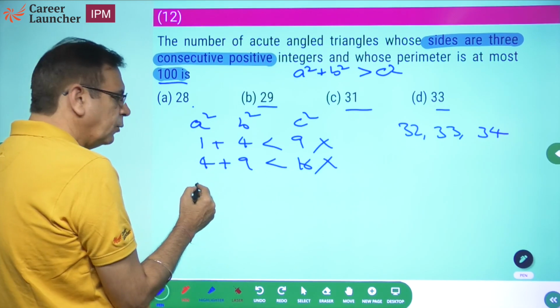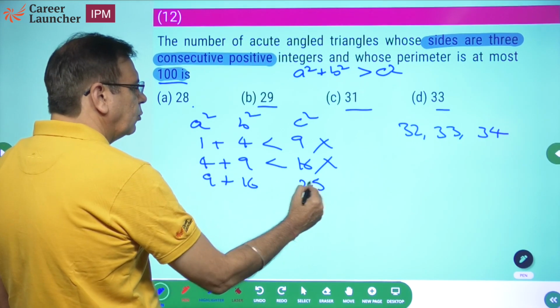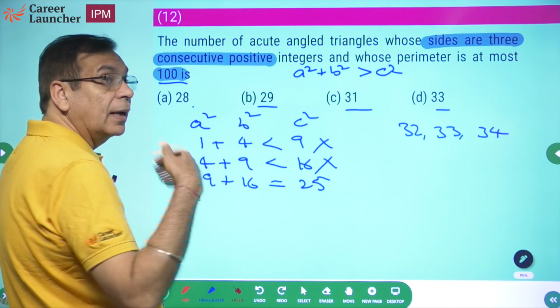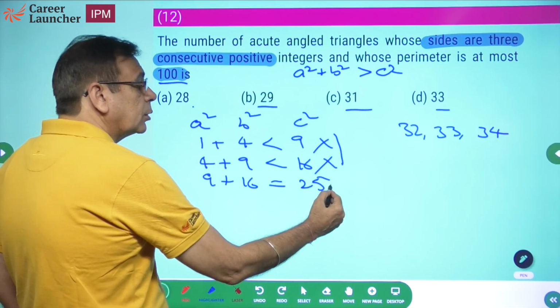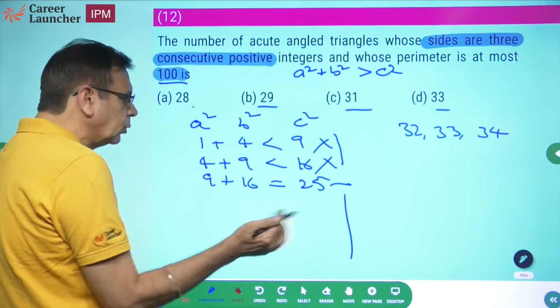Next case, 3, 4, 5. 9 plus 16 is 25, and 5 square is 25, equal. This is a right angle triangle. That means I started with obtuse, now I have right, and the subsequent ones will all be acute. So what are they going to be? If you want to verify, we can do that.